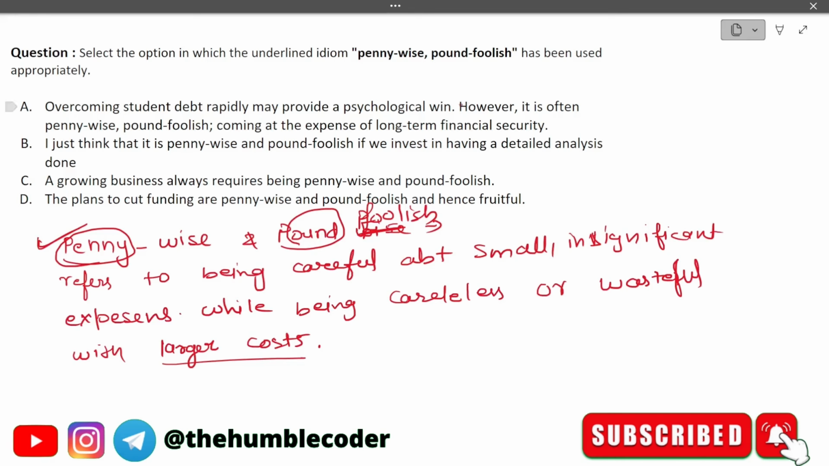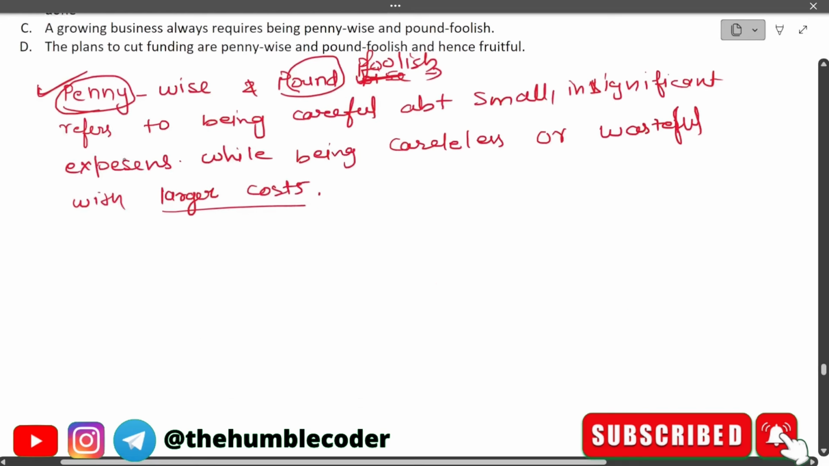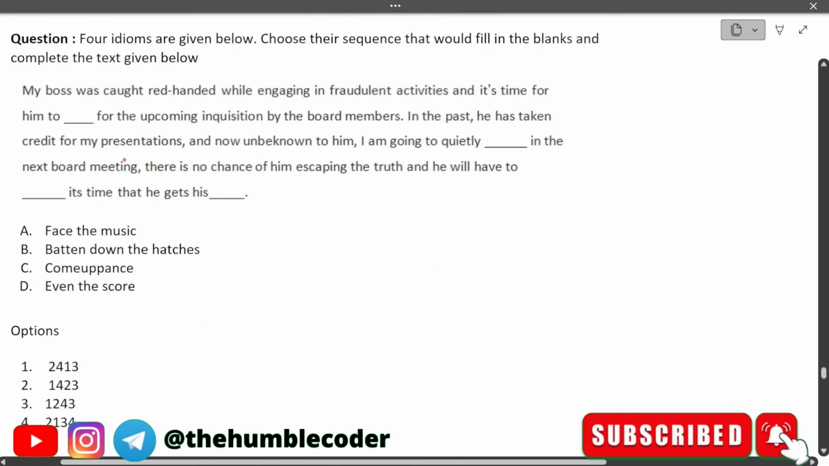Okay, so I'll tell you the correct answer out of these. The correct answer is option number A, which is this sentence, overcoming student debt one. So the correct answer is this one. Hope you have understood it. If you have any doubts at any point, let me know in the comment section.